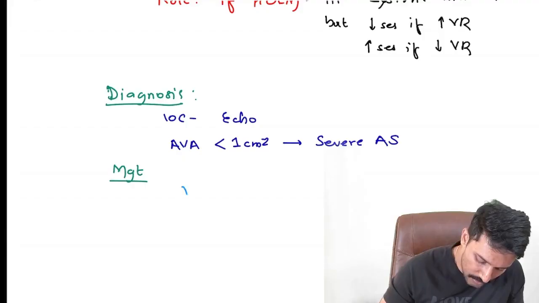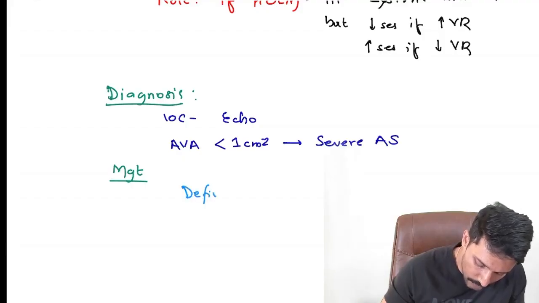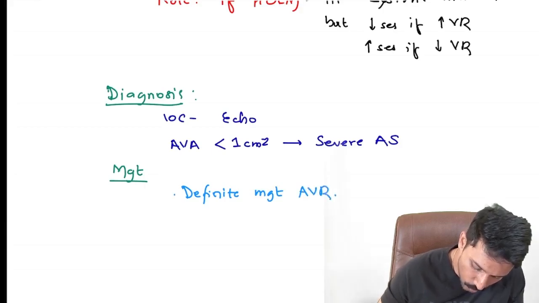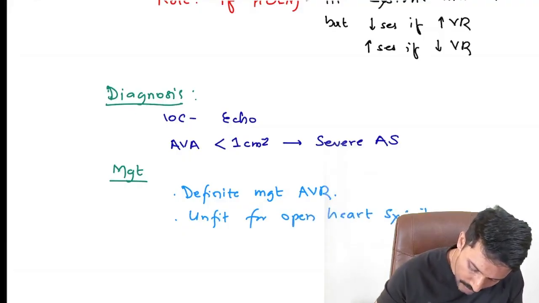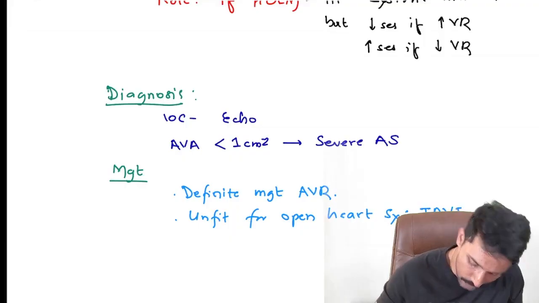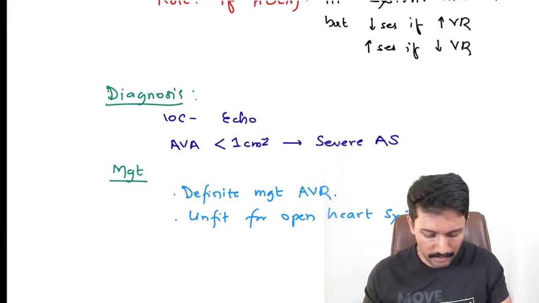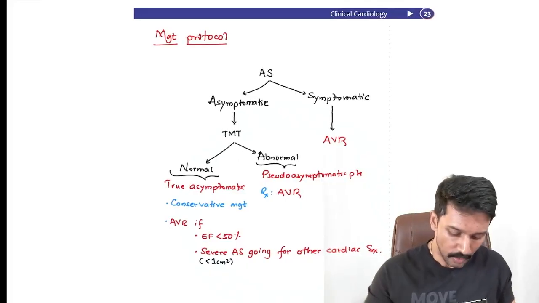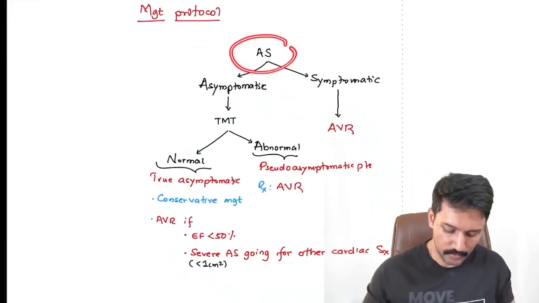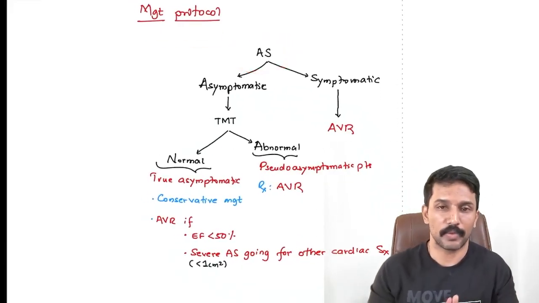the definitive management is aortic valve replacement. And for patients who are unfit for open heart surgery, we can replace the aortic valve with a procedure called TAVI or TAVR. Now in the workbook you have the indications. Please go through that, solve some MCQs so that you remember it. How do you choose whether to go ahead with aortic valve replacement or not?